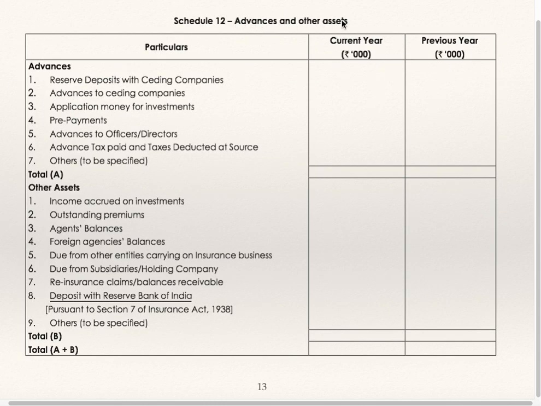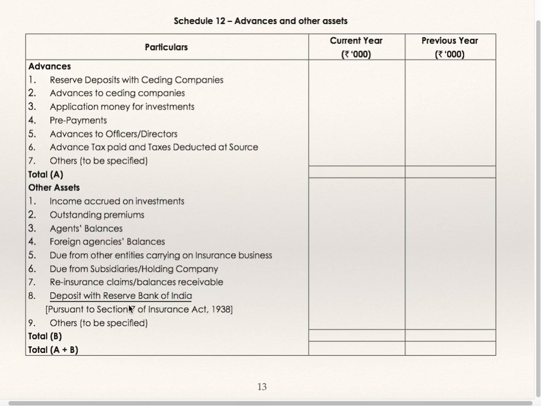Schedule number 12, advances and other assets. We are supposed to show advances, other assets and total. Under advances you have reserve deposit with ceding companies, advances to ceding companies, application money for investment, prepayment. This is nothing but prepaid expenses, advances to officers and directors, advance tax paid, tax deducted at source, others. Total. Other assets: income accrued on investment, outstanding premium, agents balance, foreign agencies balances, due from other entities carrying on insurance business, due from subsidiary or holding company, reinsurance claim, balance receivable, deposit with Reserve Bank of India and others.